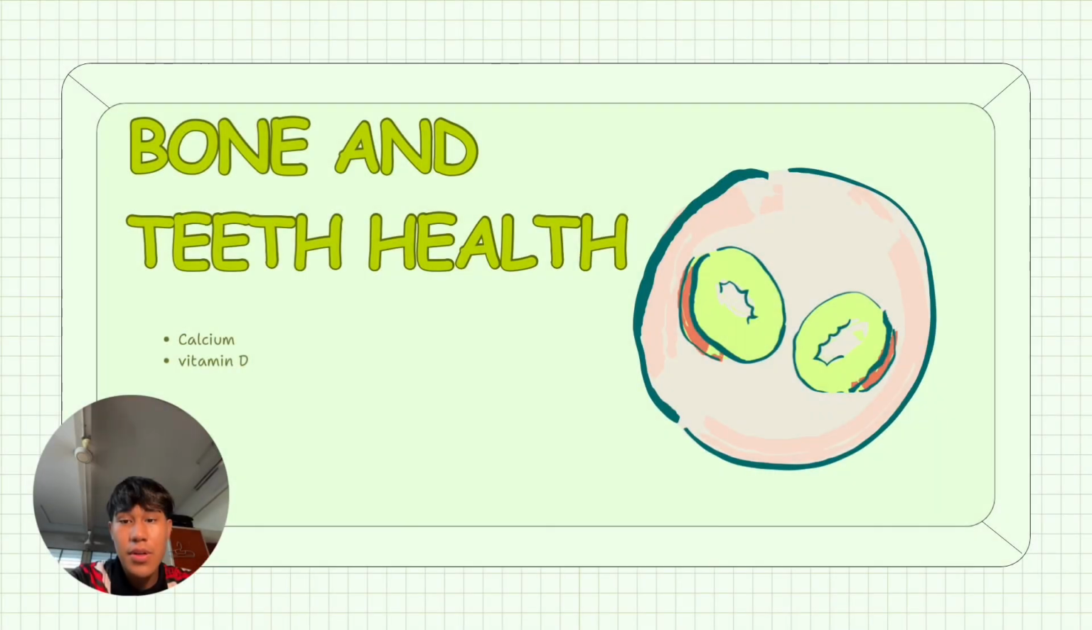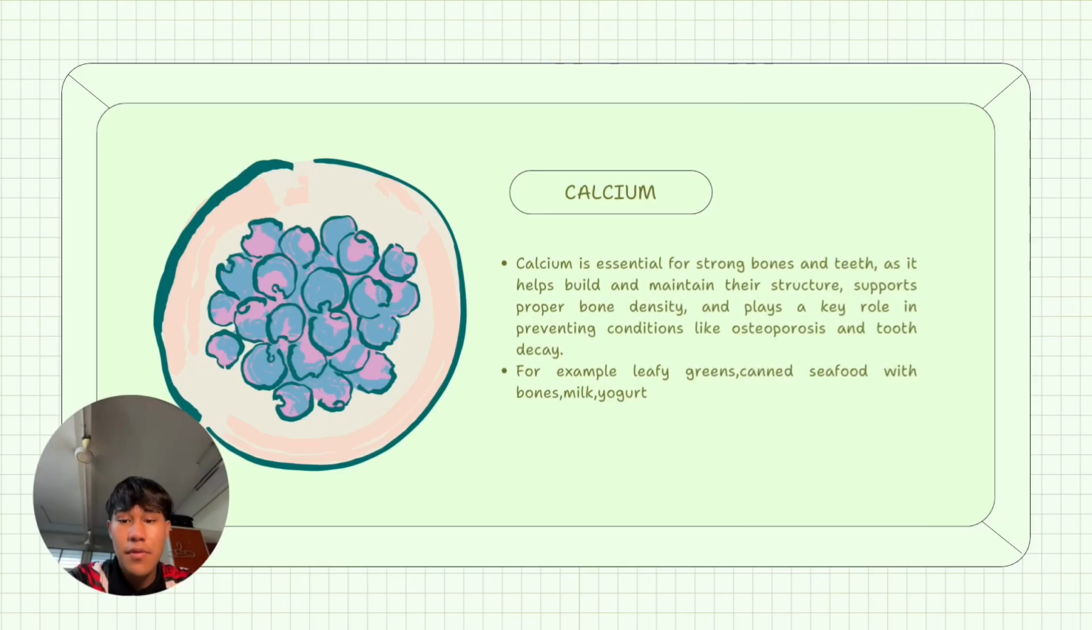For the next slide, we go to the bone and teeth health, which is have calcium and vitamin D. For the first component, which is calcium. What is calcium? Calcium is essential for strong bone and teeth as it helps form and maintain their structure, support proper bone density, and play a key role in preventing conditions like osteoporosis and tooth decay. For example, of calcium, leafy greens, canned seafood with bone, meat, and yogurt.